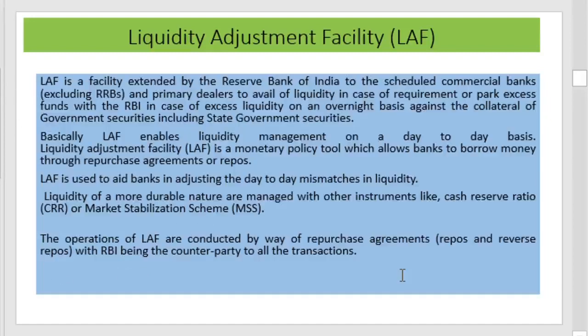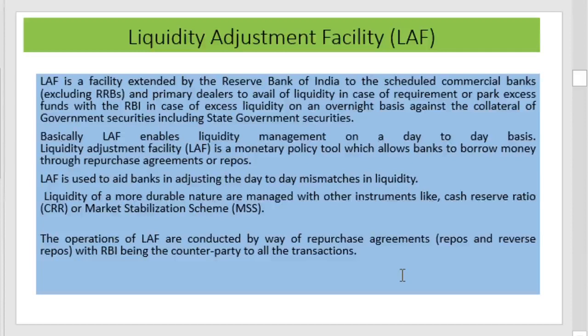The liquidity adjustment facility is extended by the Reserve Bank of India to scheduled banks, excluding regional rural banks and primary dealers, to avail of liquidity in case of requirements or park excess funds with RBI in case of excess liquidity, on an overnight basis against the collateral of government securities.